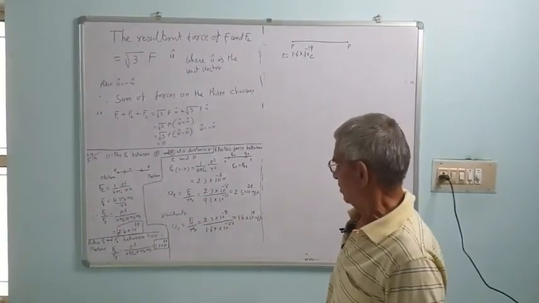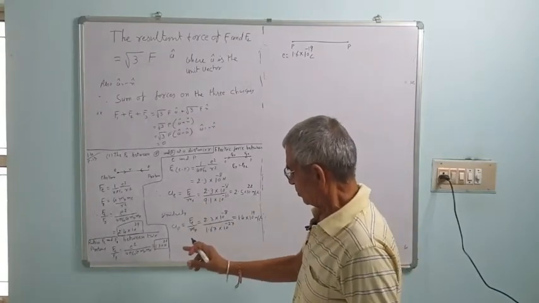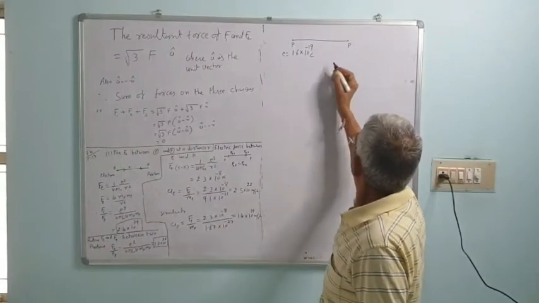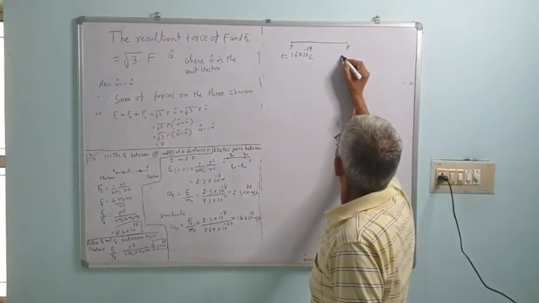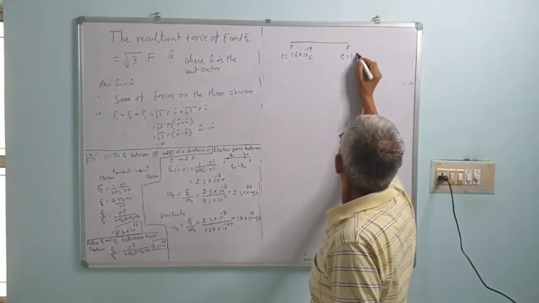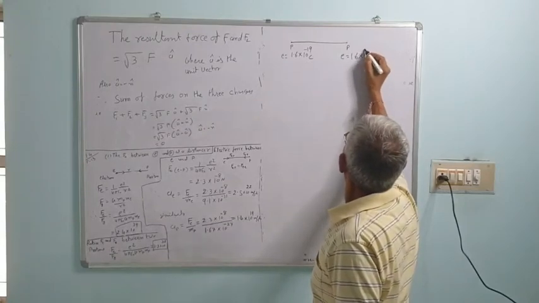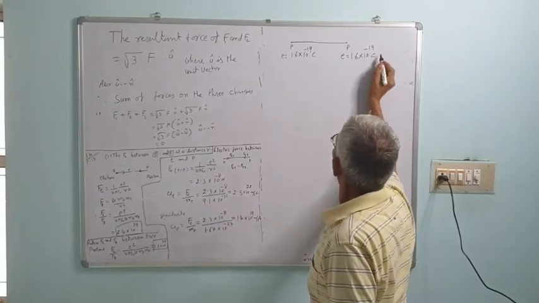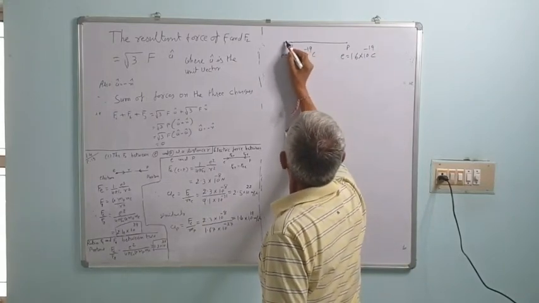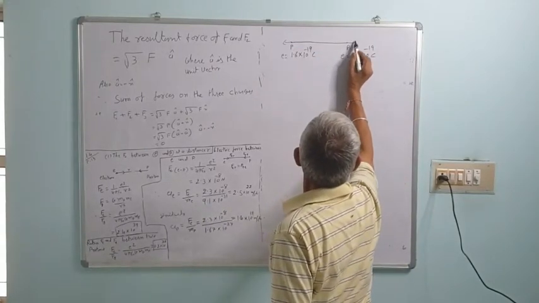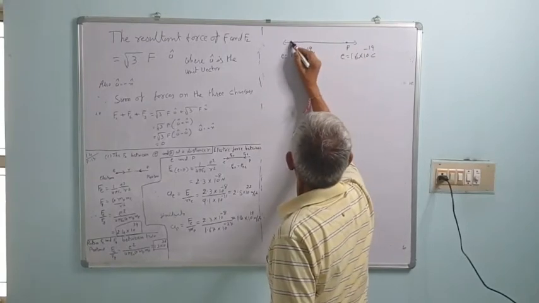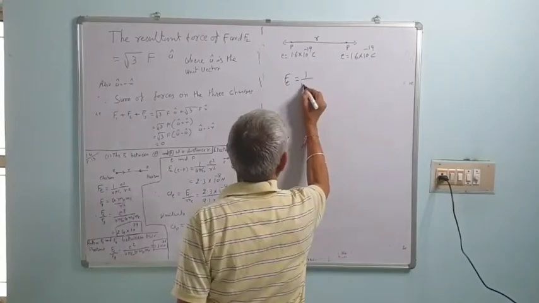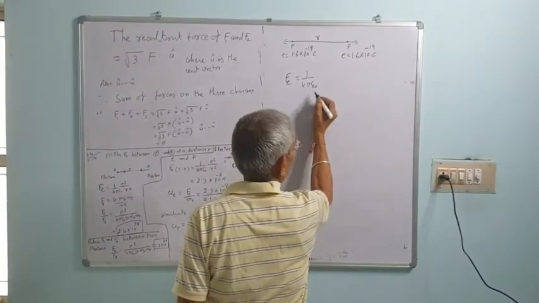Let us see the electrostatic force and the gravitational force between proton and proton. This force we know is a repulsive force.